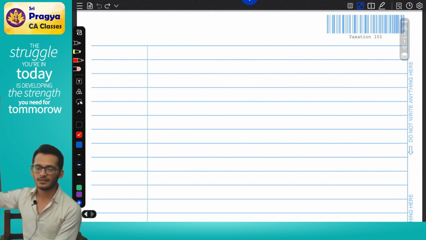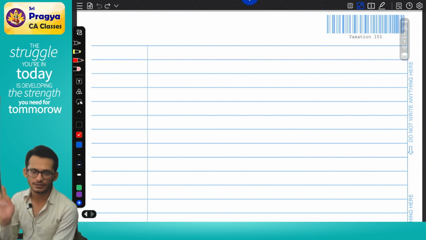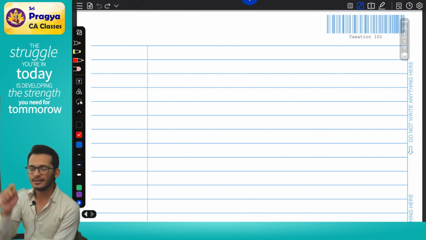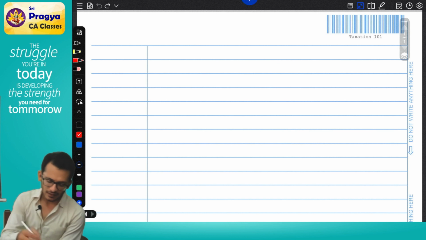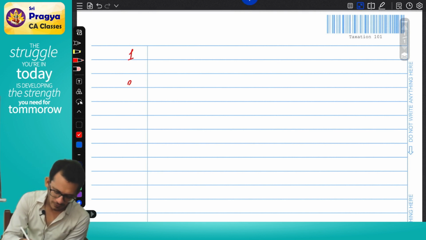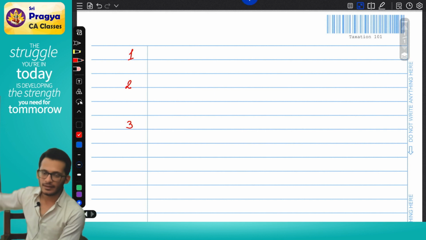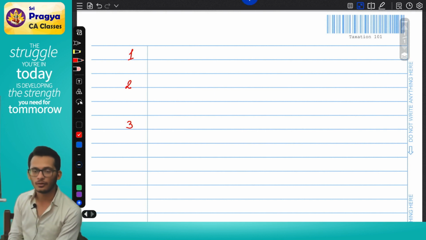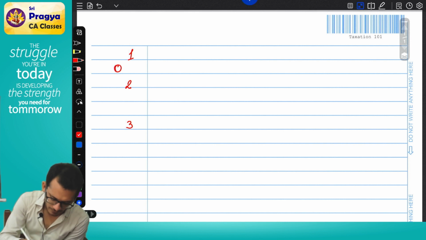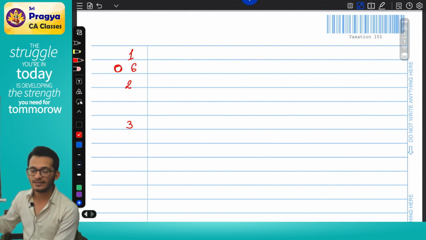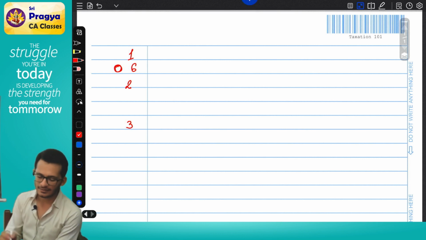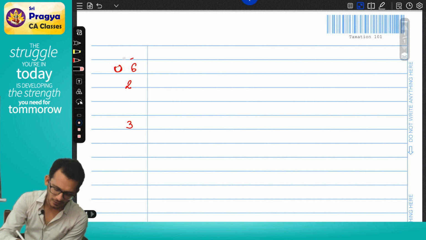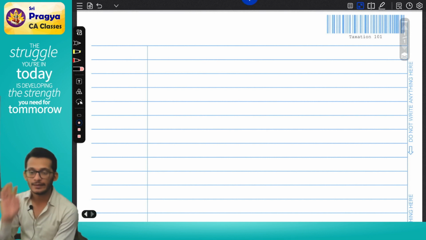Margin out, margin in. Rahul, should you touch margin out? I say no, do not touch it. Why, Rahul, do not touch it? Generally, this is the place where the ICI will give marks. Assume you have written 1, then 2, then 3. Does ICI have place to give marks? No. If ICI somewhere puts 0 here or he puts 6 here, does he have to give 0? Does he have to give 6, 1 or 2? So it is never recommended to write anything on the left side. Leave the left side for ICI.